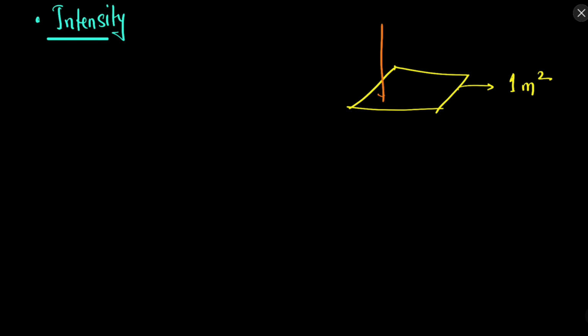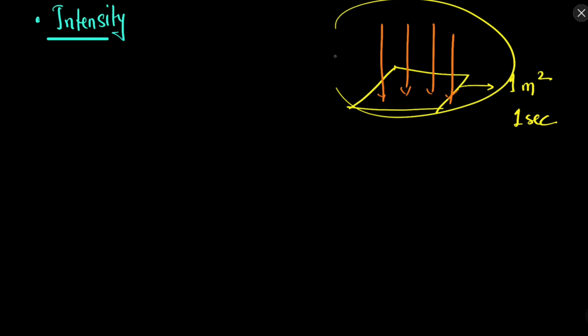So what is intensity? Intensity is the amount of energy which is incident on a unit area in 1 second. So energy per unit area per unit time is called the intensity. If more energy is coming on a particular region, then intensity will be more, and if less energy is coming on a particular area, then the intensity will be less.